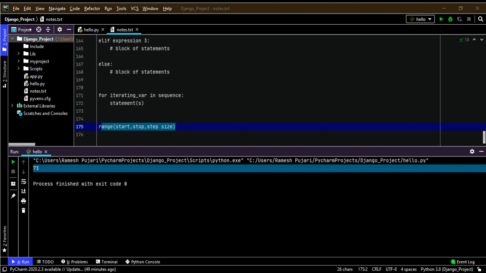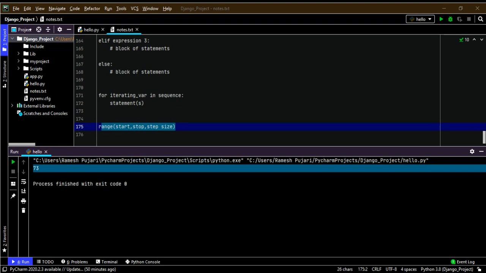Start represents the beginning of the iteration, and stop means the loop will iterate till stop minus 1. If I specify range 1 to 5, it will generate 1 to 4 as iterations.